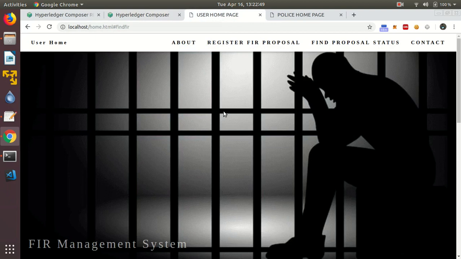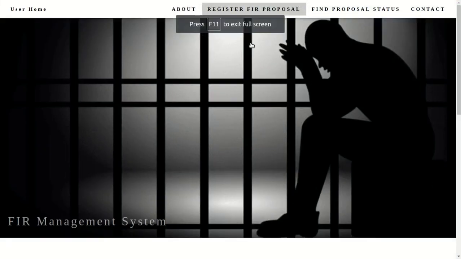We have created 2 separate web pages. One will be used by user to register FIR proposal, other will be used by police department or any endorser, which could be either police superintendent or judiciary, to check FIR status and verify it. Now let's look at our demo. We'll start with registering the FIR proposal.